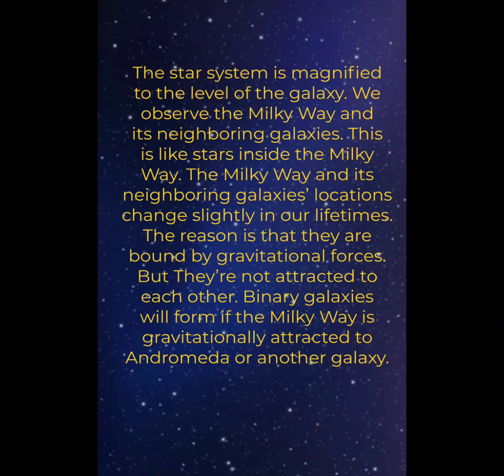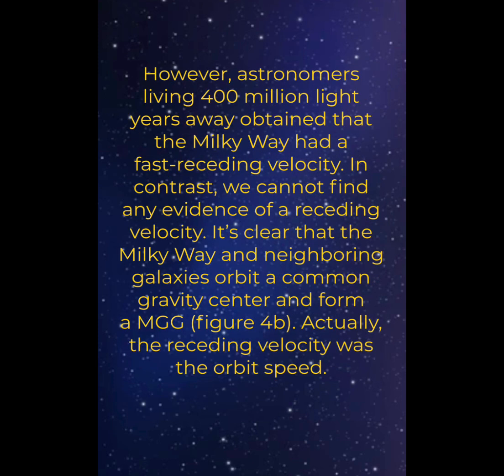Binary galaxies will form if the Milky Way is gravitationally attracted to Andromeda or another galaxy. However, astronomers living 400 million light-years away obtained that the Milky Way had a fast receding velocity. In contrast, we cannot find any evidence of a receding velocity. It's clear that the Milky Way and neighboring galaxies orbit a common gravity center and form a MGG, figure 4b. Actually, the receding velocity was the orbit speed.